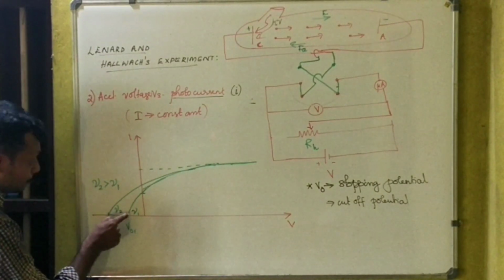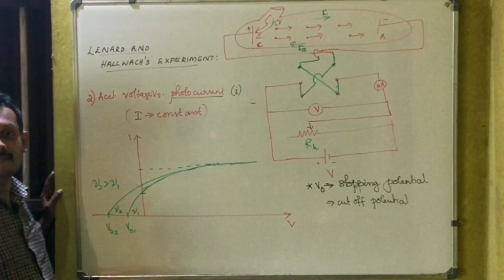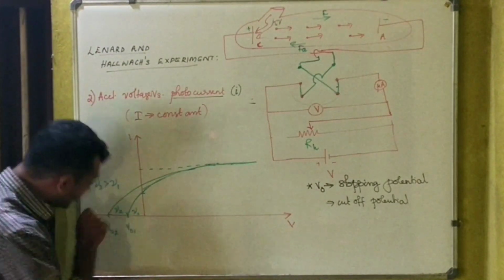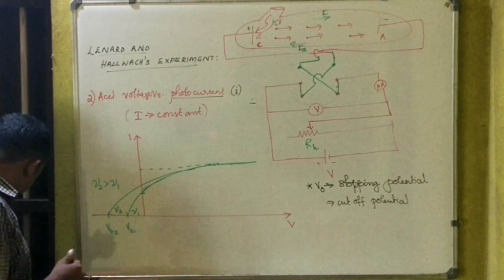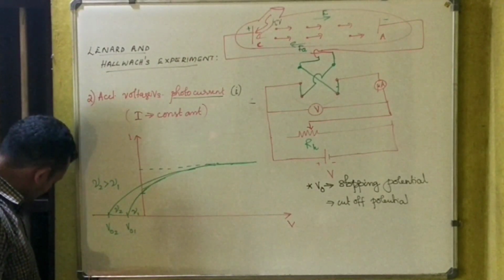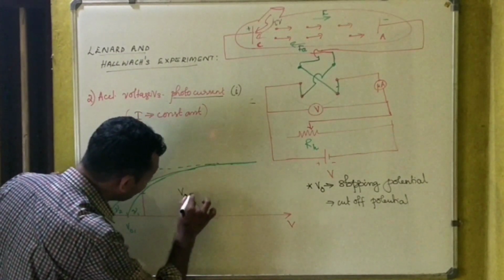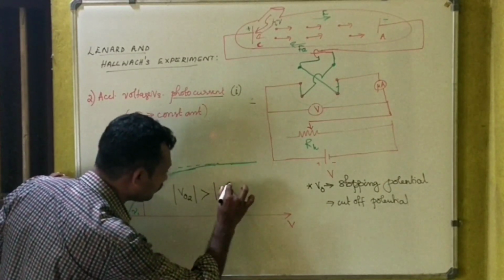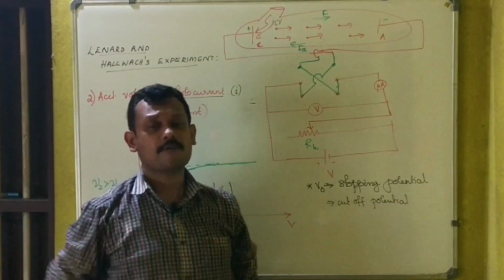Then what changes? The change comes in the stopping potential. So this is at frequency nu1, V01. This is at frequency nu2 and V02. What you see is that V02 is greater than V01, which means a greater magnitude of potential is required.